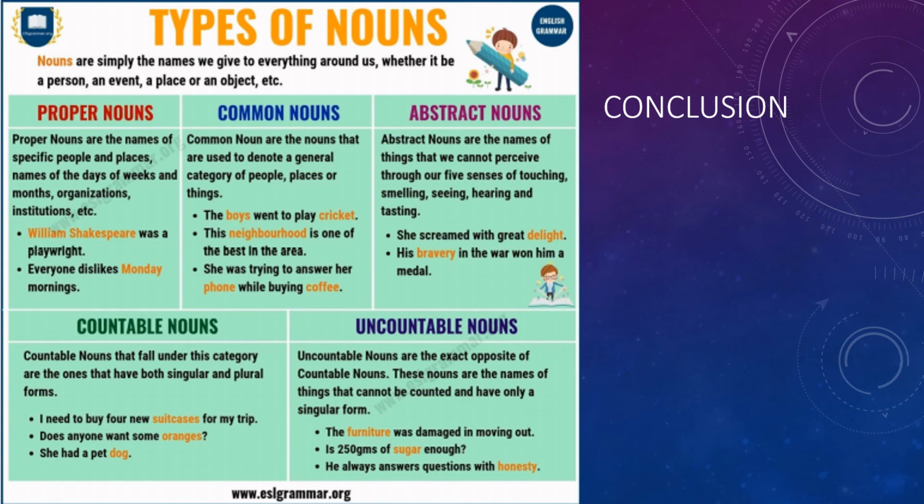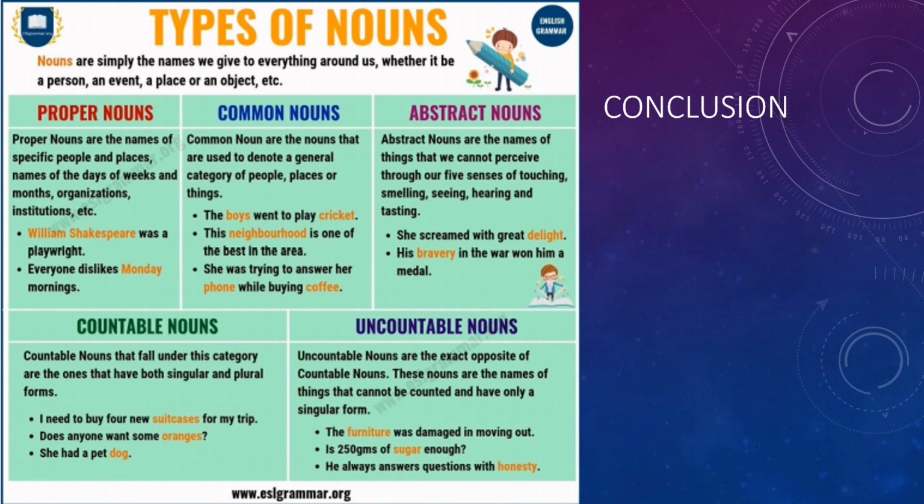All right, common noun is very general. You can refer to things, people, places, anything. All right, in general, for example, boys, cricket, neighborhood, phone, and coffee. Okay, you can actually use them without a capital letter.